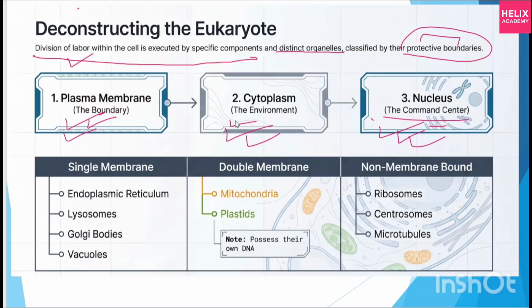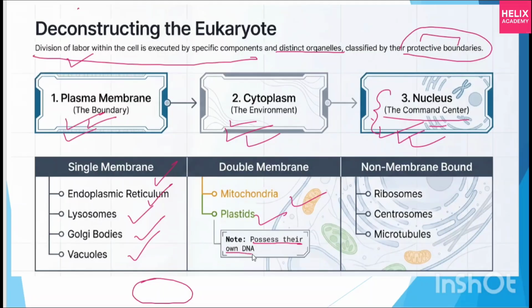Within that boundary everything has to work. Cytoplasm is in liquid or gel type material, providing the environment to all cell organelles. And nucleus is the commanding center, deciding when you have to divide or not divide; all genetic material is contained in the nucleus only. Now single membrane organelles: endoplasmic reticulum, lysosomes, Golgi bodies and vacuoles. Double membrane: mitochondria and plastids.